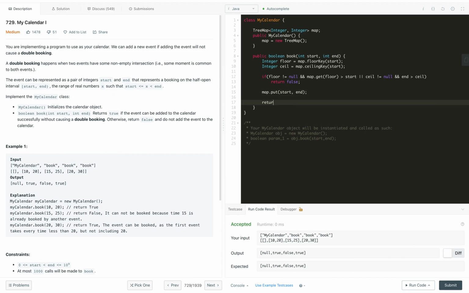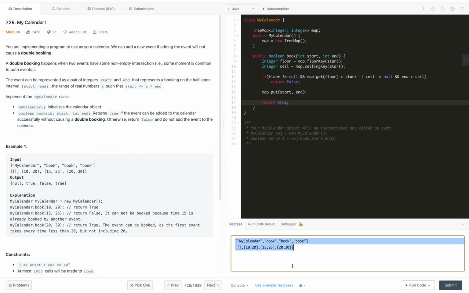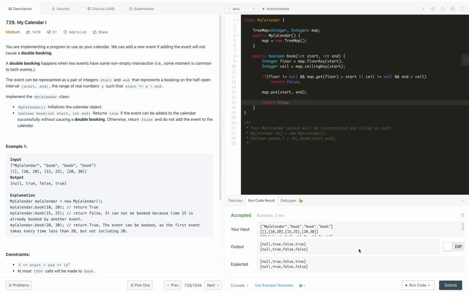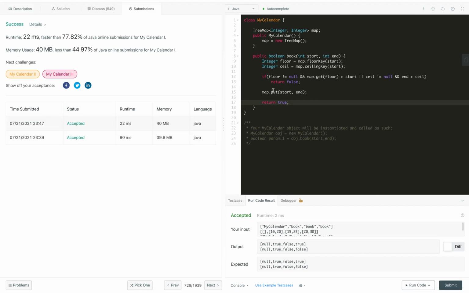Here we will return true if we are able to add. Let's try to compile the code. Yeah, it is working. Let's try to create one or two more test cases over here. Let me add 5 and 12 or 14. We should get false for the second and third here. So it's compiling. Let's try to submit, and it got accepted.